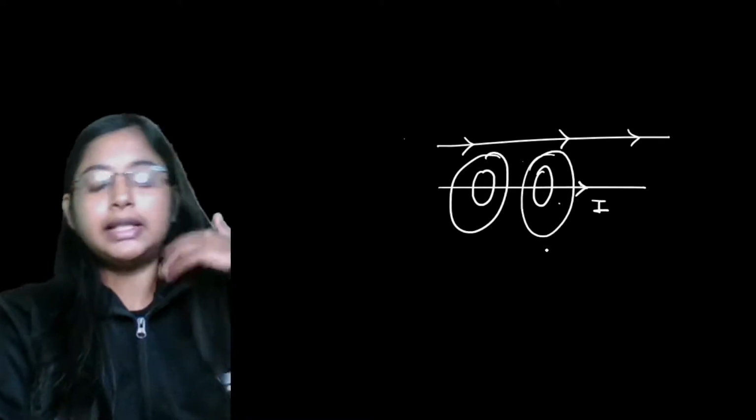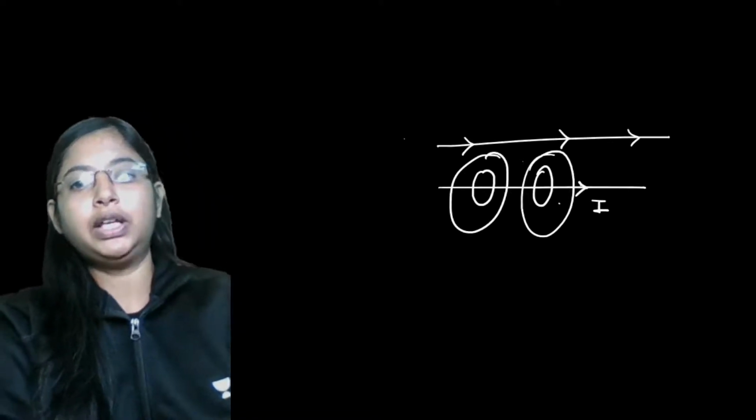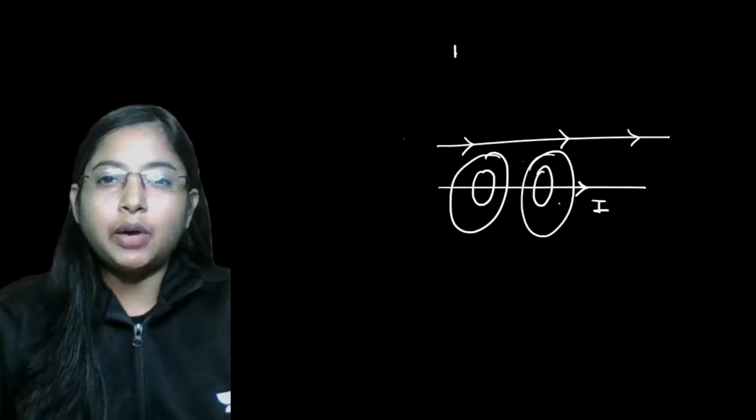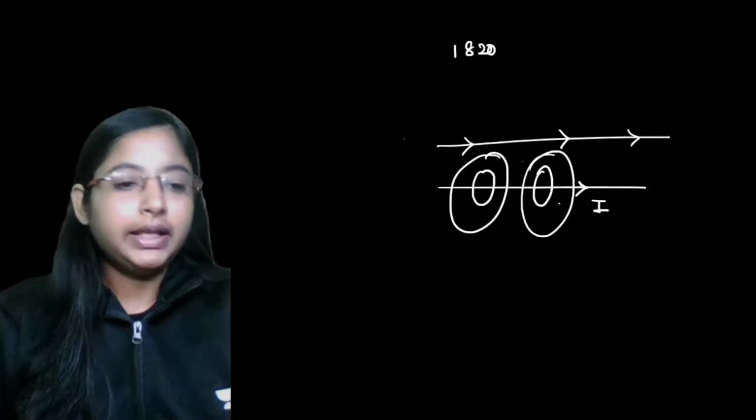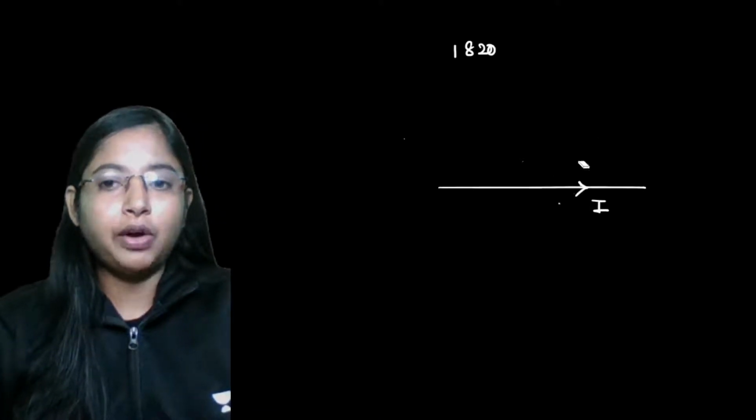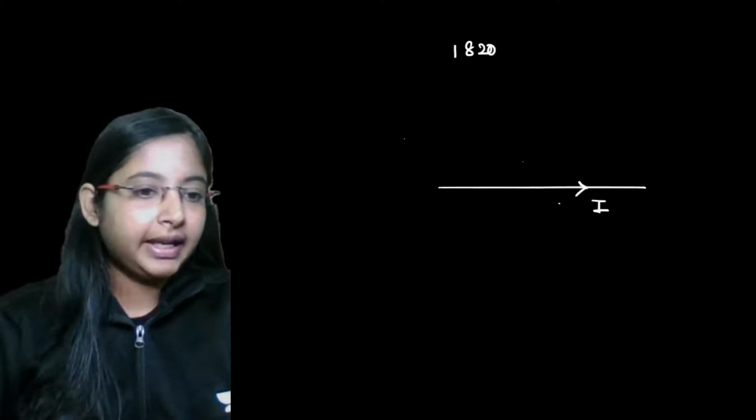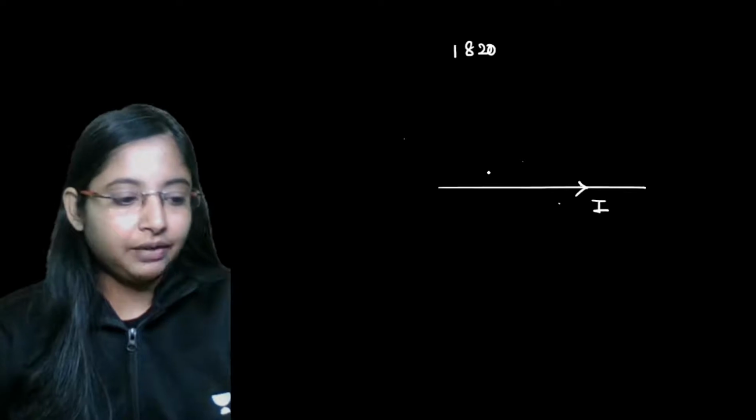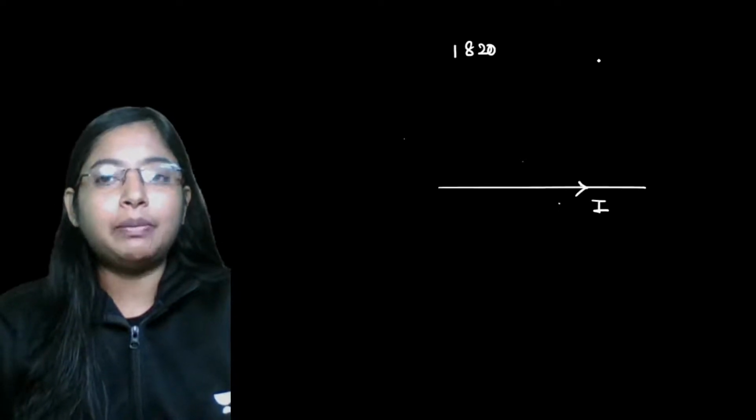Over here, Biot and Savart, in the year around 1820s, tried to derive an expression for a wire that is carrying current. Because this wire carrying current produces a magnetic field, they tried to give an expression for that magnetic field.